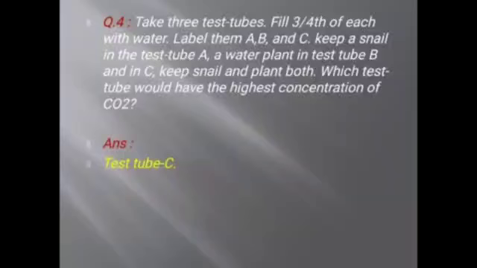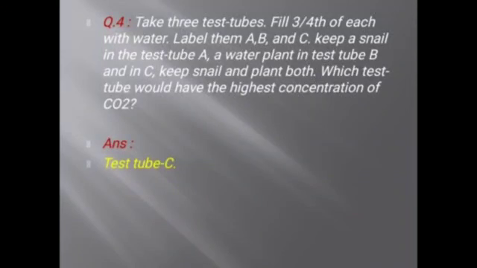Now question number 4. Take 3 test tubes, fill 3/4 of each with water, and label them A, B and C. Keep a snail in test tube A, a water plant in test tube B, and keep both snail and plant in C. Which test tube would have the highest concentration of CO2? CO2 means carbon dioxide. So all 3 test tubes are filled with water.